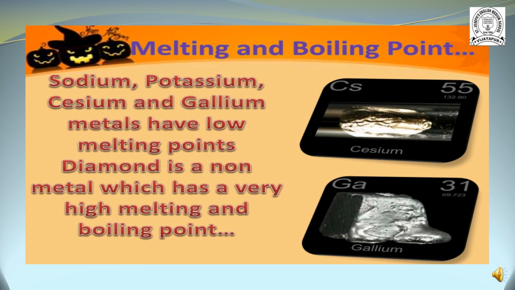And diamond is a non-metal which has a very high melting and boiling point. In the case of non-metals, we have seen that non-metals have low melting and boiling points, but here diamond has a high melting and boiling point. One difference you can see here is that there are some metals and non-metals which, in exceptional cases, have low melting points and high melting points.